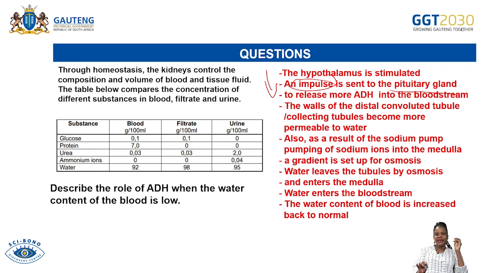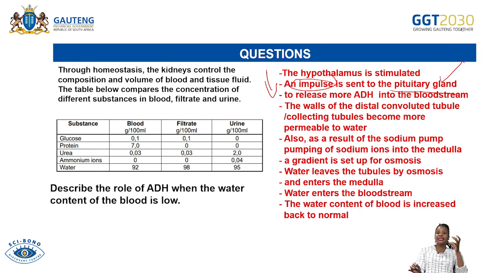We know that an impulse is a message, but scientifically speaking, they are sending an impulse, not a message. The hypothalamus of the brain is the one that is detecting the change, and that's how it gets stimulated. Therefore, it will send the impulse where? Into the responsible gland.